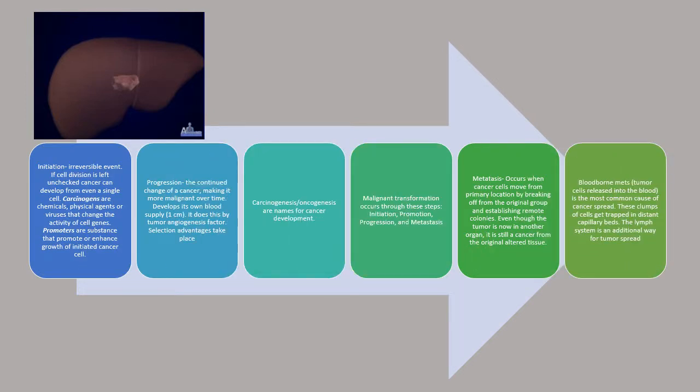Blood-borne mets, which are tumor cells released into the blood, are the most common cause of cancer spread. These clumps of cells get trapped in distant capillary beds. The lymph system is an additional way for tumors to spread.